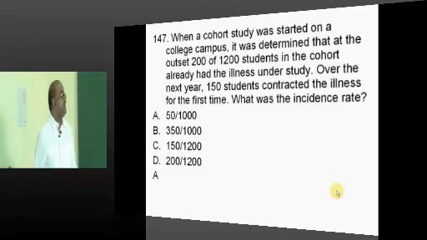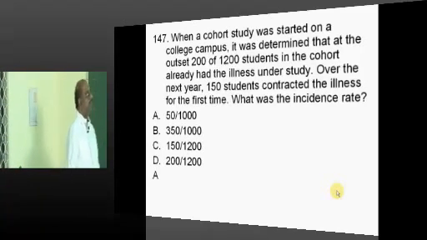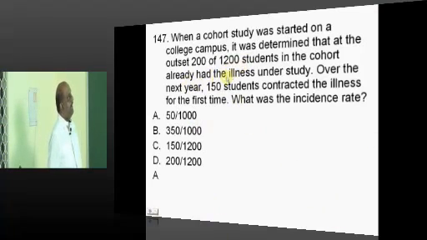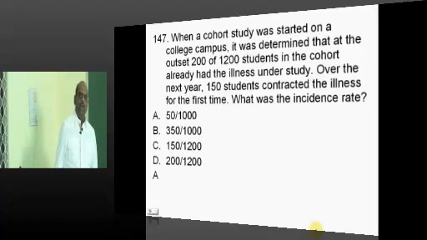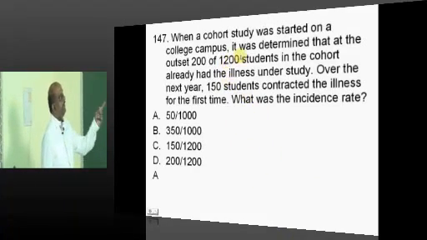Now a cohort was started, and at the outset 200 out of 1200 had already had the illness under study. Next year 150 contracted the illness for the first time. What is the incidence rate? For incidence, previous cases are not really required. So 150 new cases out of the 1000 remaining.